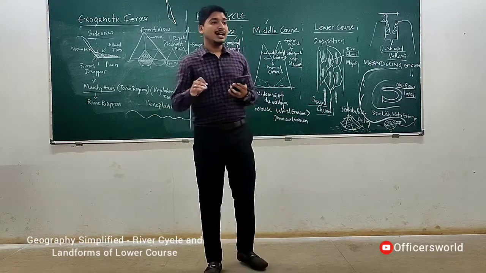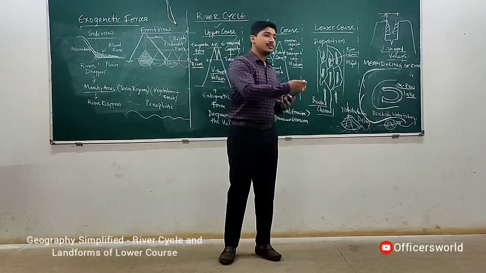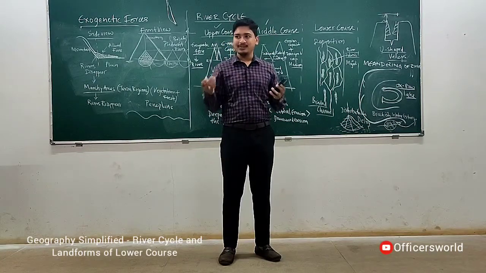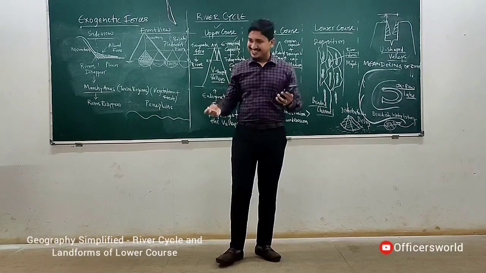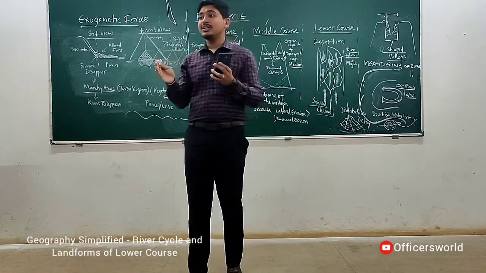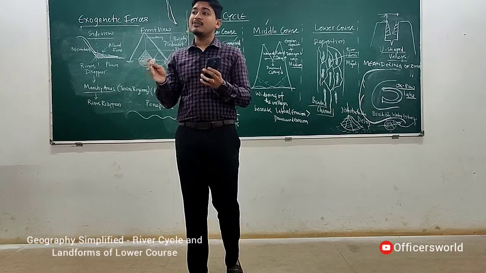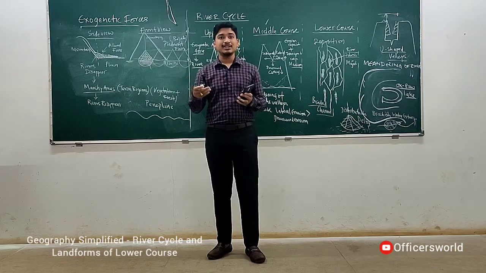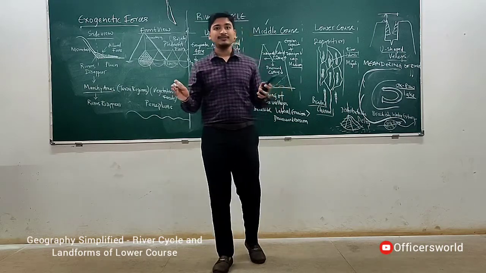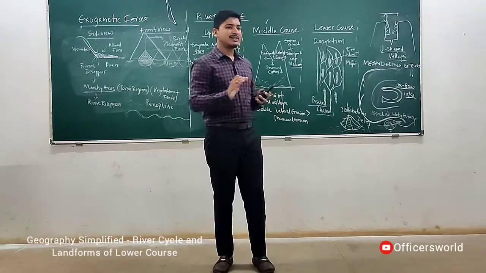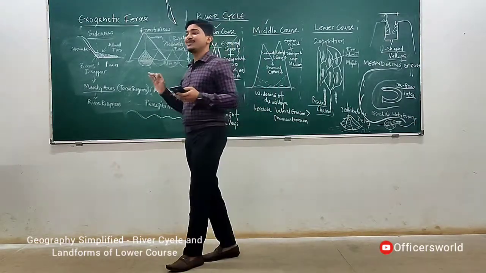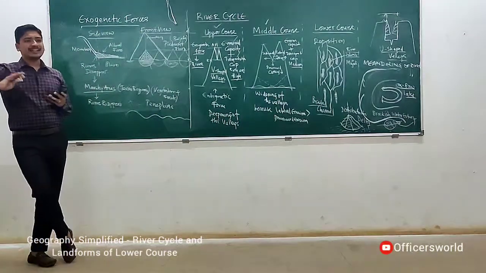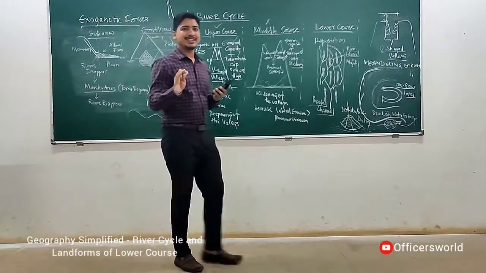Many estuaries are home ground for breeding, because to mate and hatch they come to the estuary, and once they hatch, the fishes that are born again go back to the sea. That is why estuary has a lot of ecological significance. Because of the industrial revolution and the release of sewage, these estuaries are getting destroyed. It's an environmental concern. Understood? This is the end of the river story. The entire river cycle and related features, got it?